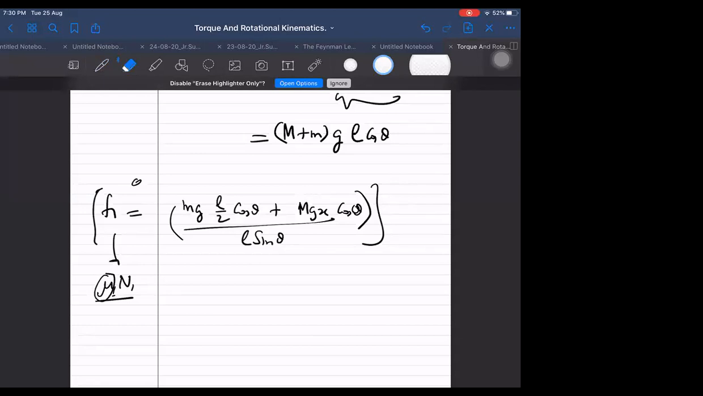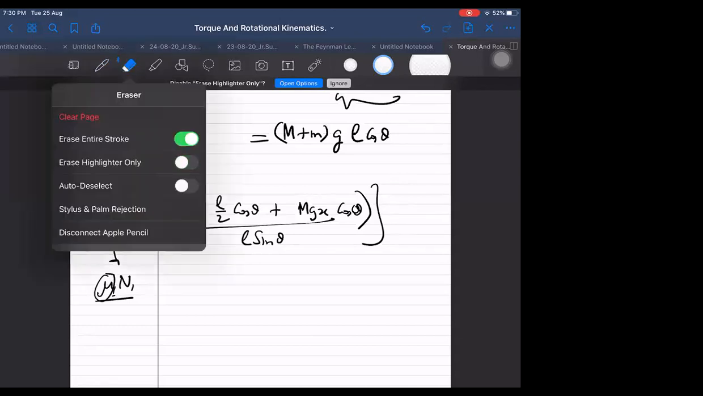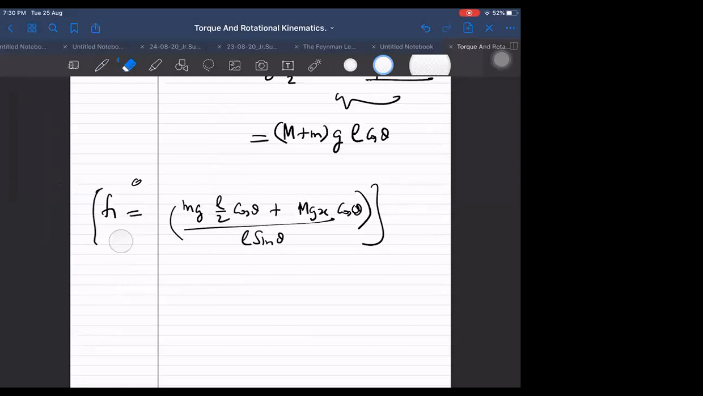But if they don't say that it is just about to slide, and they give mu, and ask up to what distance the man can climb the ladder when it is just about to slide, then I can get X also, right? We can obtain X. Whatever they have asked me, I have just discussed how to do this problem.